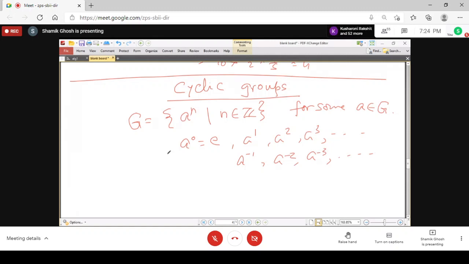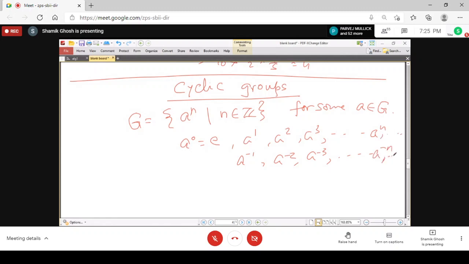So actually, it is the smallest group containing A. Suppose I am just giving you a symbol A, and I am asking you to please form a group. Then what you will do, since the group is closed under multiplication, is get all these powers: A square, A cube, in general A n. And since all the elements have inverses, you are generating A minus 1, A minus 2, in this way A minus n, and so on.